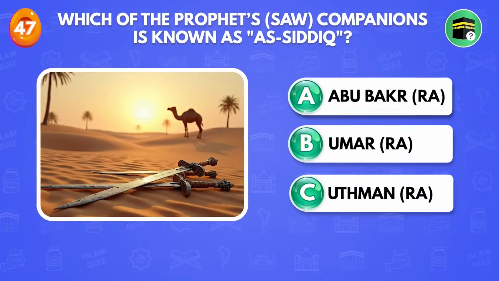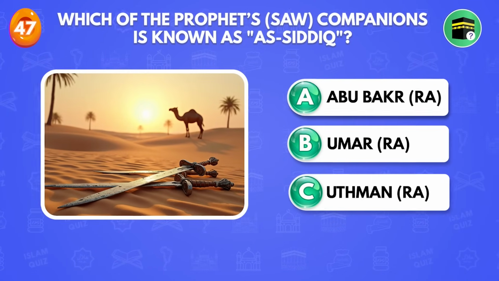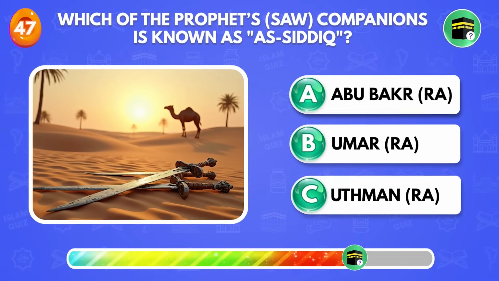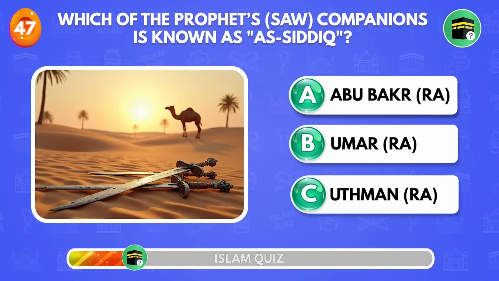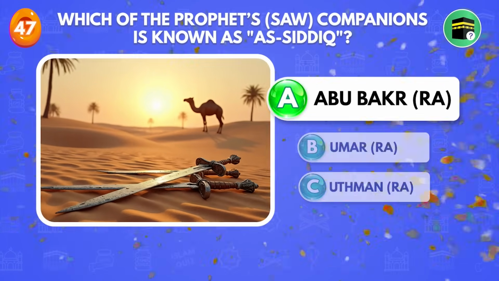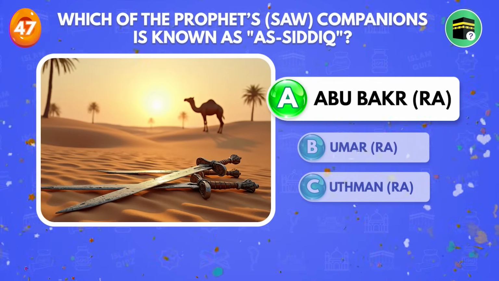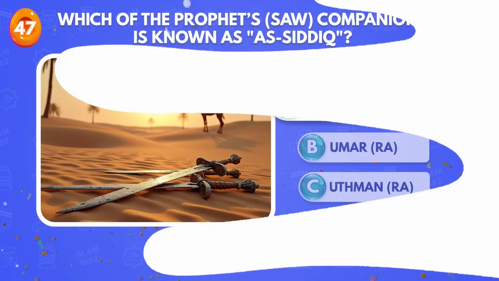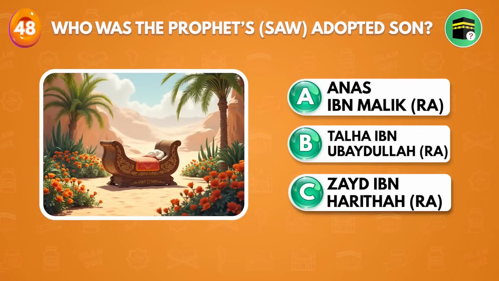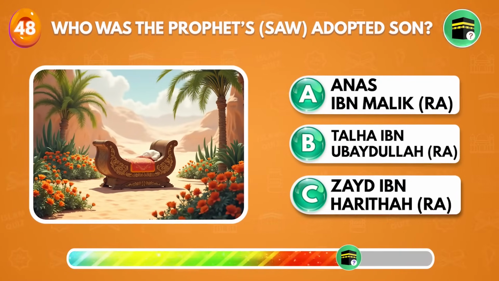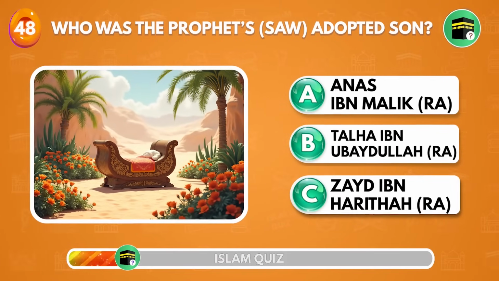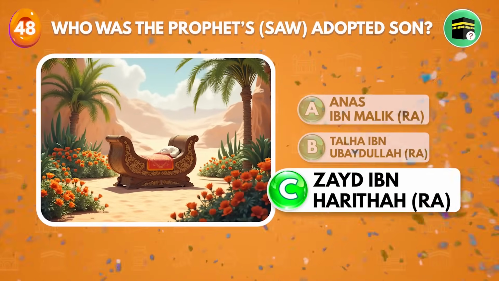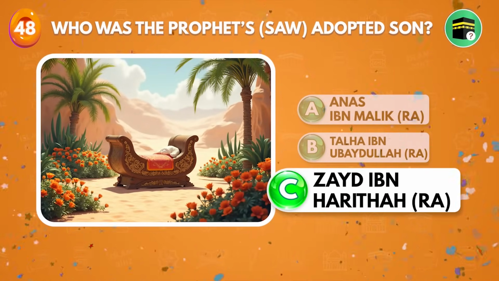Which of the Prophet sallallahu alaihi wasallam companions is known as a Siddiq? Abu Bakr. Who was the Prophet sallallahu alaihi wasallam adopted son? Zayd ibn Harith radiallahu anhu.